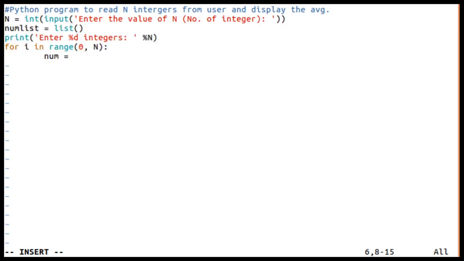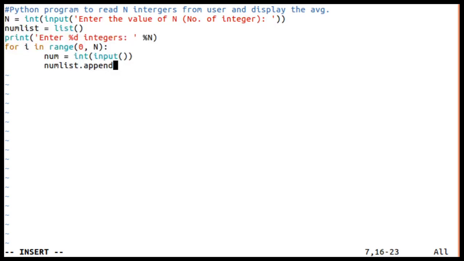Because we want the average of integers, I am going to convert the read number to an integer using input. I ask the user to enter integers. I have told the user to enter these many integers. As the user goes on entering, I'll read that, convert it to an integer and store it in num. And this we append to numlist using numlist.append.